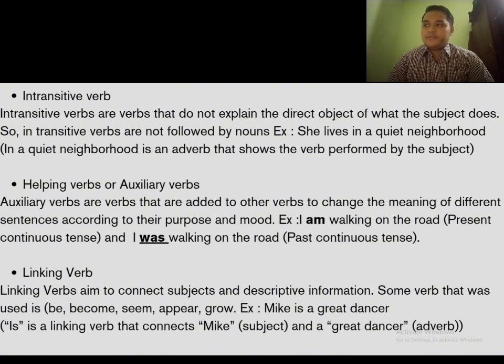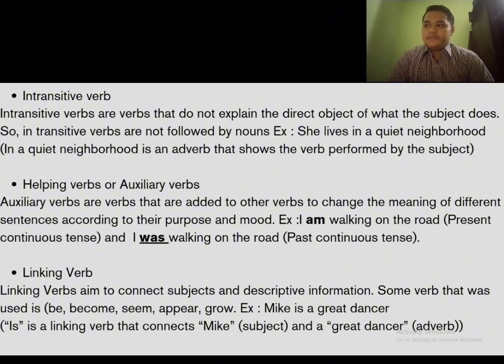The fourth one is intransitive verb. Intransitive verbs are verbs that do not explain the direct object of what the subject does. So, intransitive verbs are not followed by a noun. Example, she lives in a quiet neighborhood. In a quiet neighborhood is an adverb that shows the verb performed by the subject.